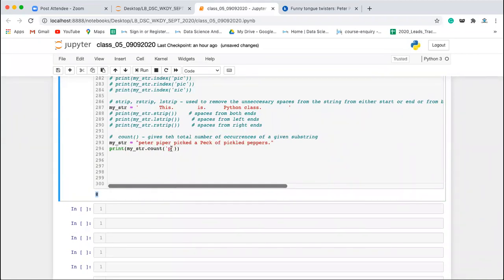Now if you want to check how many times pe is repeating, you can check that it is repeating 4 times. You may check how many times pi is repeating, that is repeating 3 times. Okay, so this is the count method.